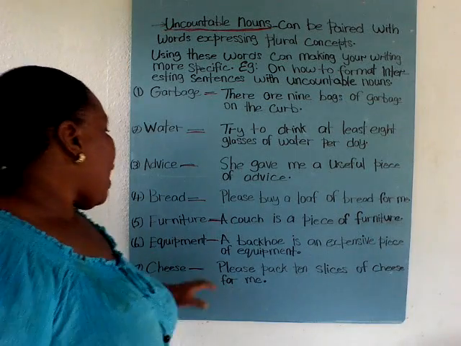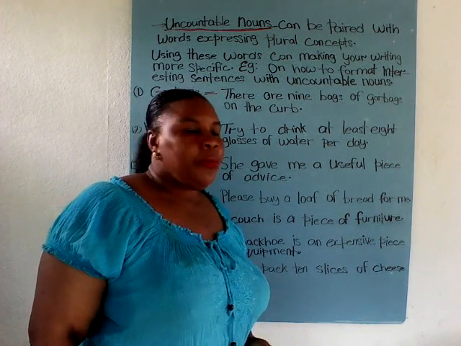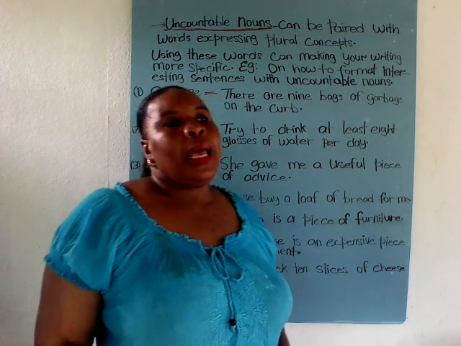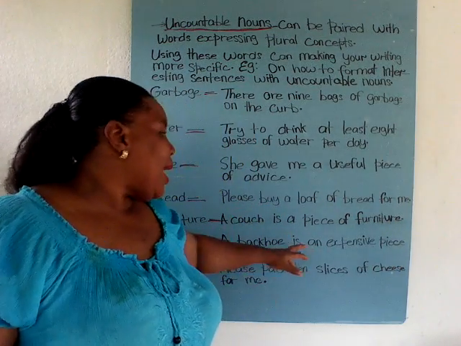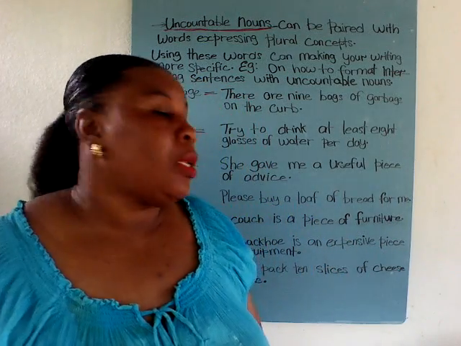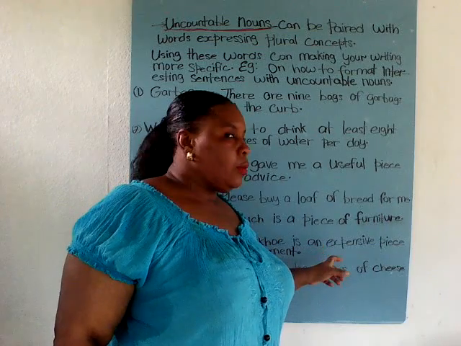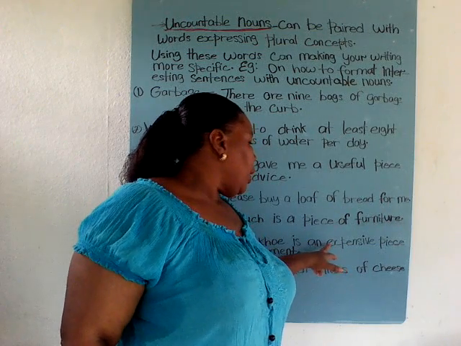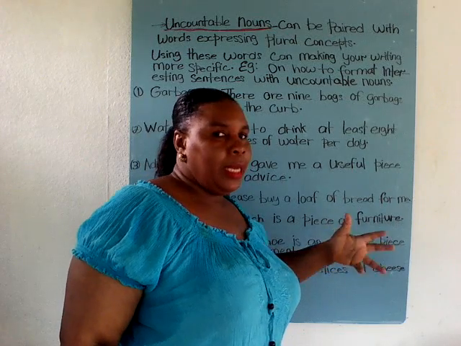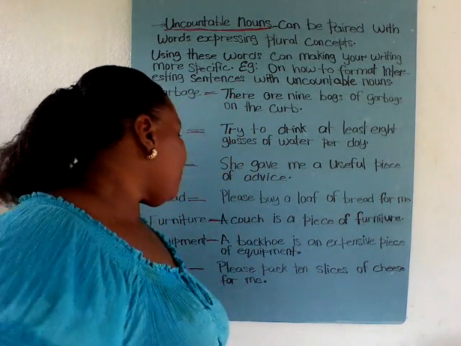Equipment. A backhoe is an expensive piece of equipment. Notice it's A-N and not A, because there's a vowel here, we use A-N before the vowel. Vowels A-E-I-O-U, so you use A-N before the vowel.